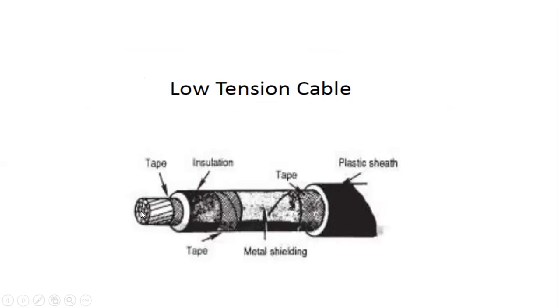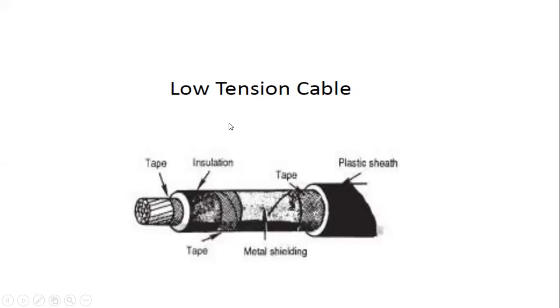This is the conductor, a single core conductor. On top of this conductor, we are using the tape. And this is the insulation, and this is also the tape for that insulation. In this case, we are using varnished cambric or any impregnated paper for giving the insulation. And this is the metallic shielding, and this is the plastic sheath. The last cover is the plastic sheath.